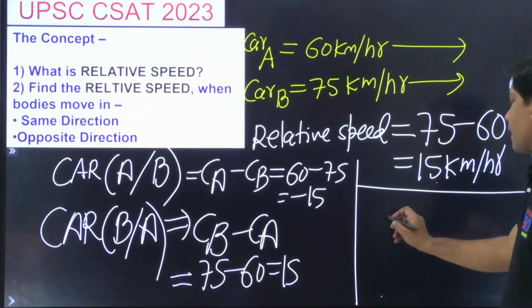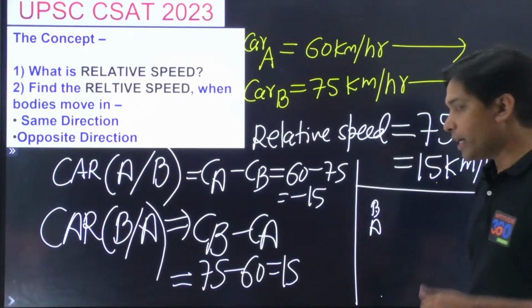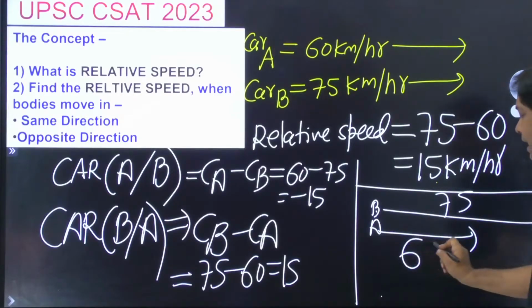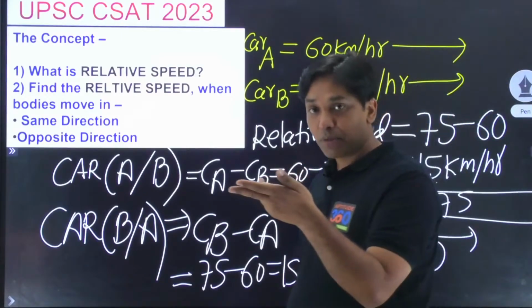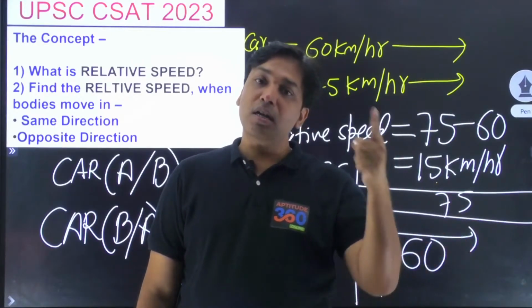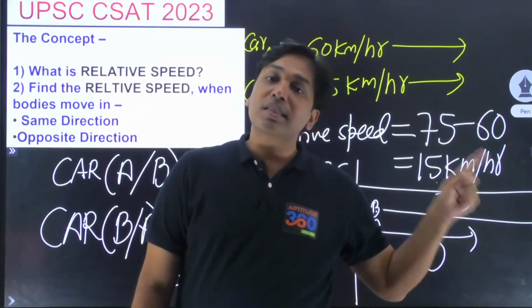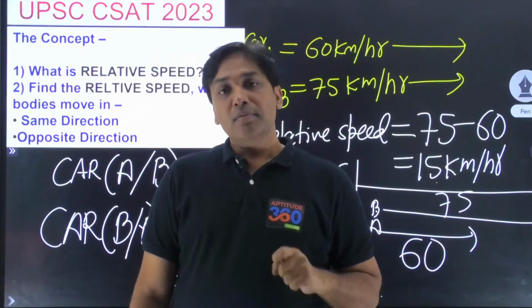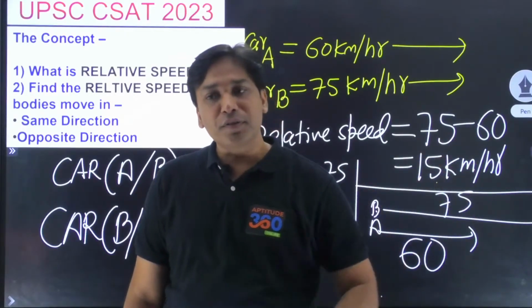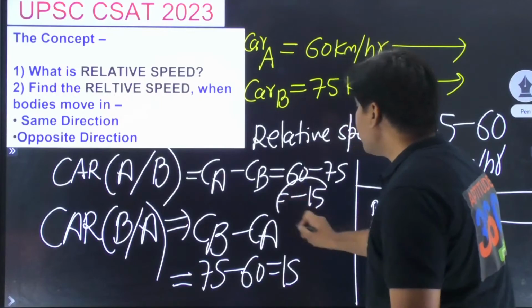I say in 1 hour car B and car A start from the same point, तो B गया 75 एक घंटे में, whereas A कितना गया only 60 if they are moving in the same direction. B goes 75 kilometers in 1 hour whereas A goes only 60 kilometers in 1 hour. So can we say that B has traveled 15 kilometers more than A in 1 hour? B A से एक घंटे में 15 kilometers ज्यादा गया हुआ है, that is the meaning of it, is it not? And if that is the case, what is the meaning of minus 15?